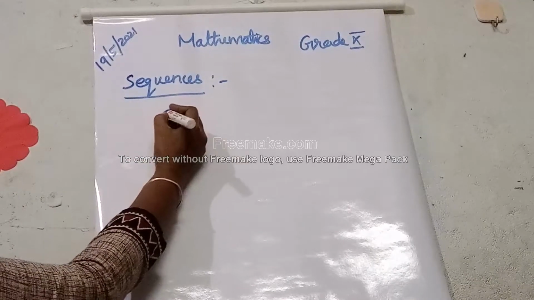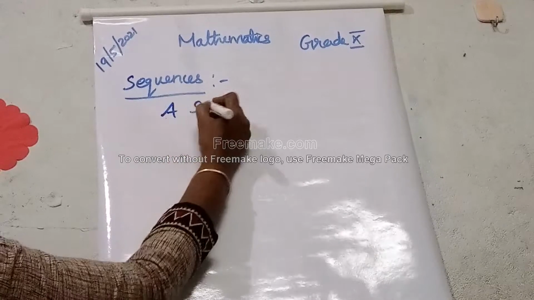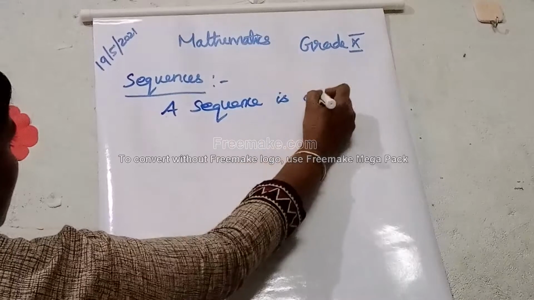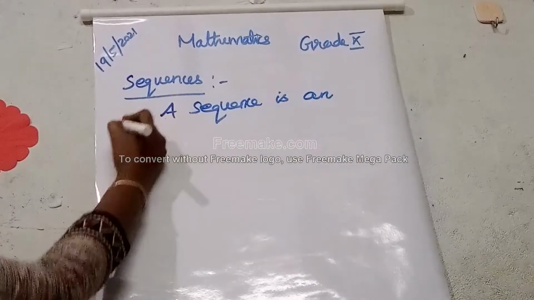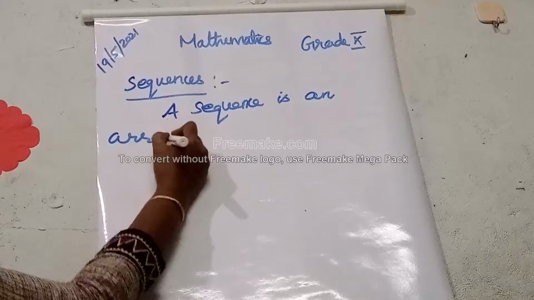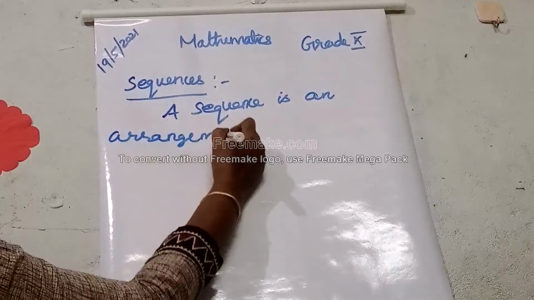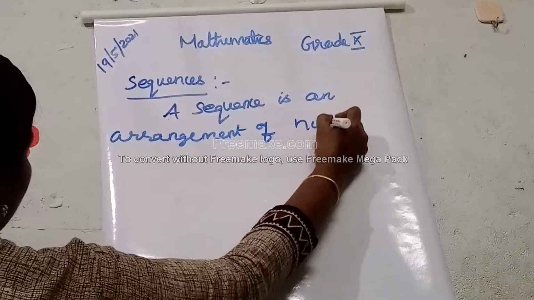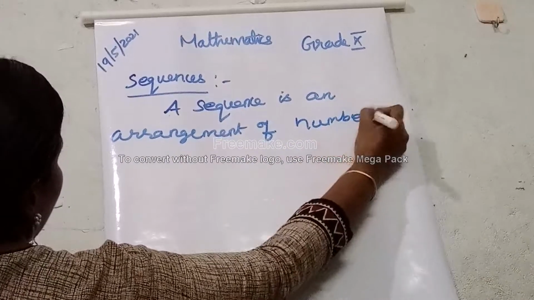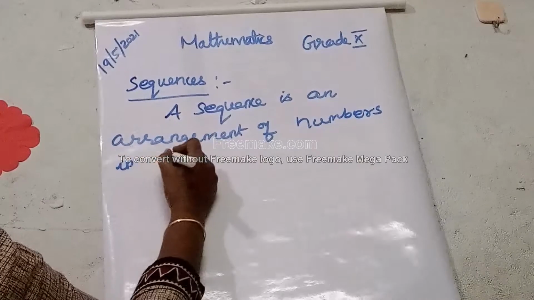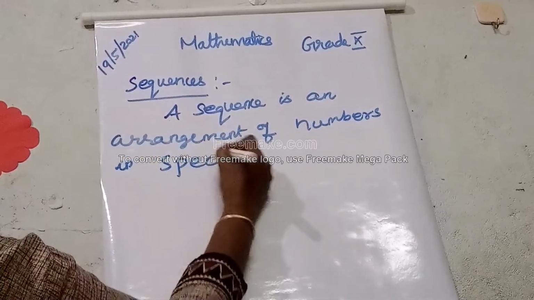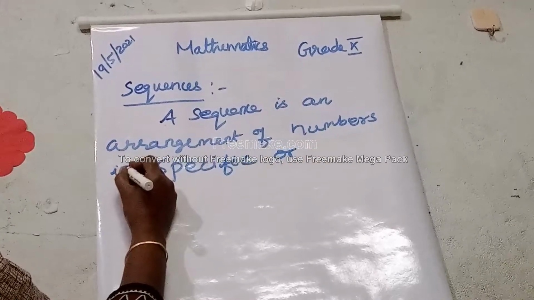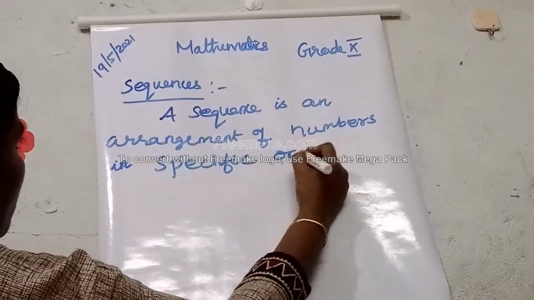What is a sequence? A sequence is an arrangement of numbers in specific order.